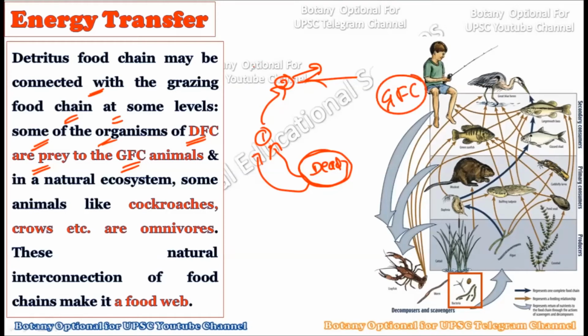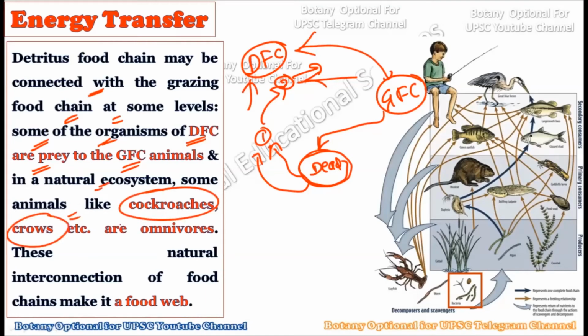So you cannot separate ecologically the detritus food chain and the grazing food chain, but they are interconnected. They are dependent on one another, because there are certain animals which are present in both of the ecosystems, within the grazing ecosystem as well as within the detritus food chain. For example, in the natural ecosystem, some animals like the cockroaches or the crows are omnivores. They eat everything, and these cockroaches or the crows are interconnecting the detritus food chain and the grazing food chain, and this interconnection literally creates the food web.